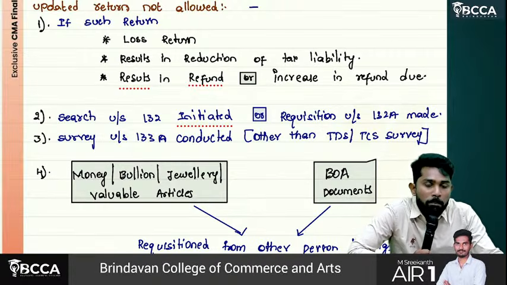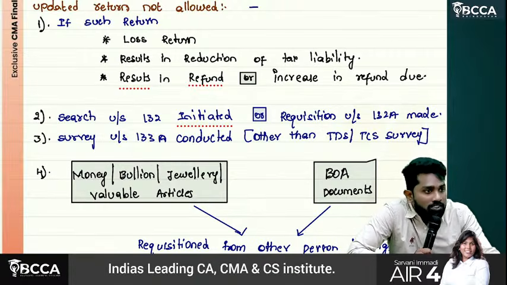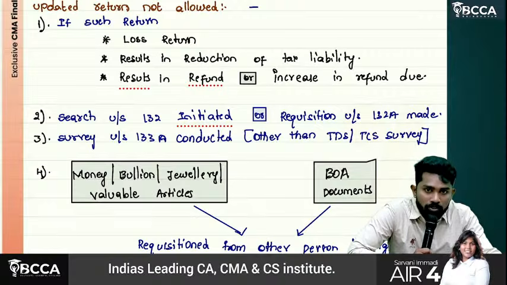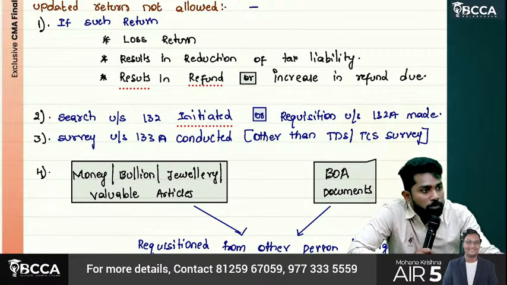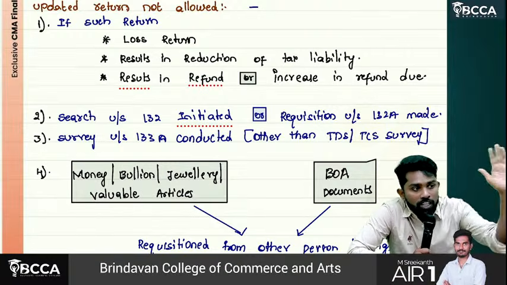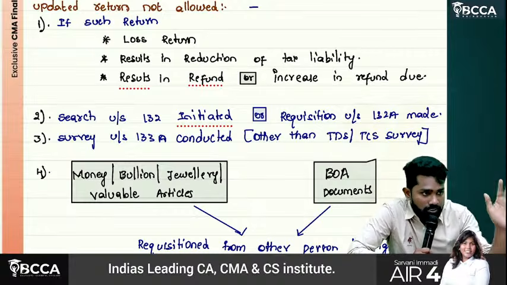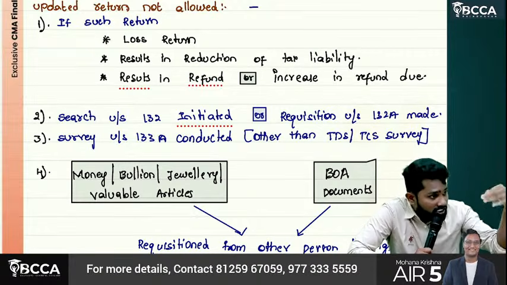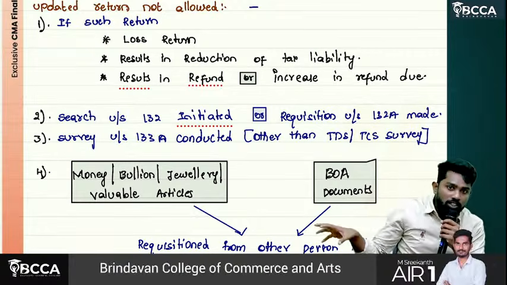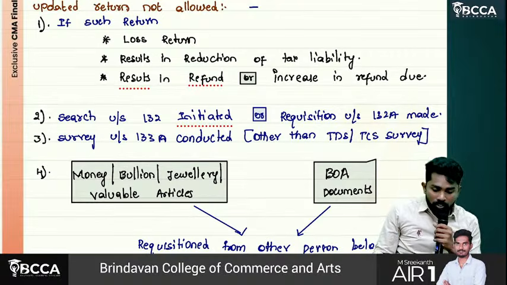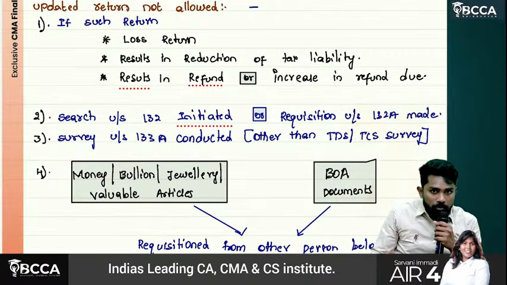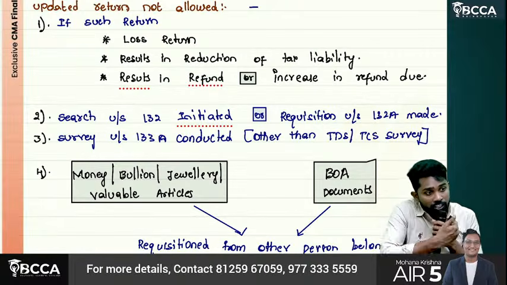Requisition means they wanted to come for a search to your place. But before the income tax people come, CBI has already done it, or ED, the Enforcement Directorate, has done search operations, or GST authorities. Some other authorities have already made a search, and the books of accounts, documents, money, whatever is there, is already seized.